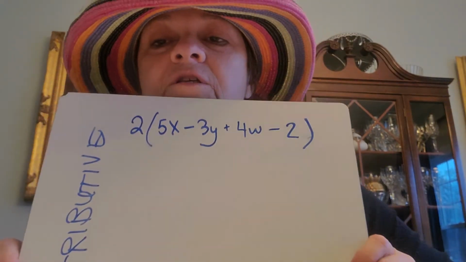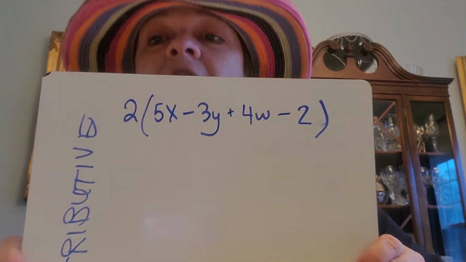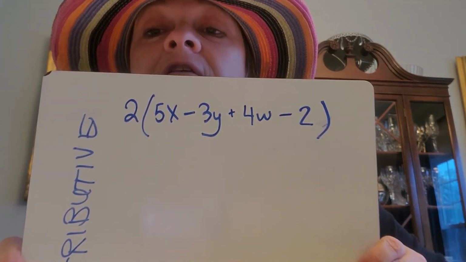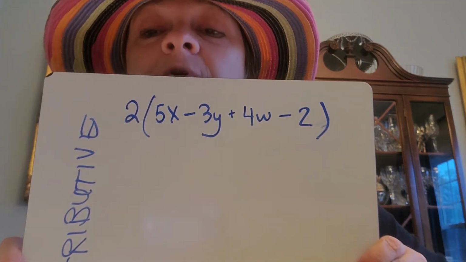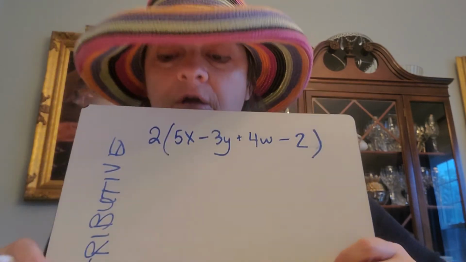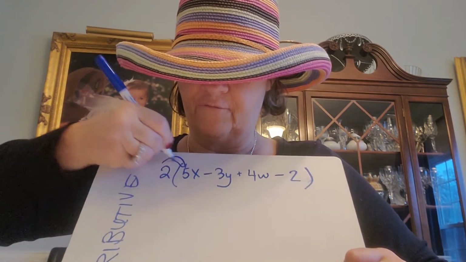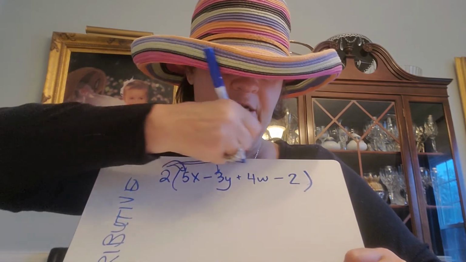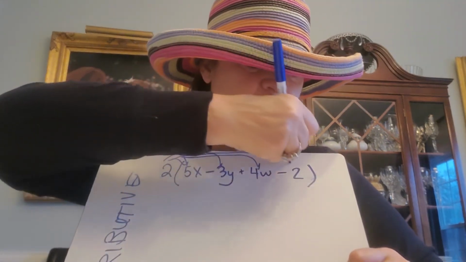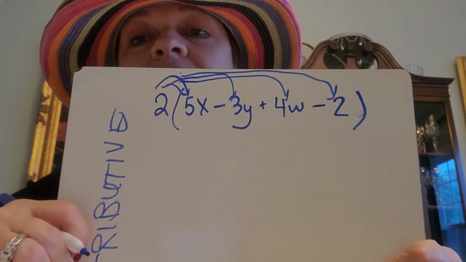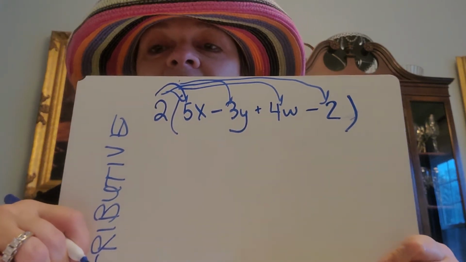Okay, so this one looks longer. It's 2 times the quantity of 5x minus 3y plus 4w's minus 2. So every single one gets doubled, gets multiplied by 2. All right, so go ahead and write your answer down for this one, and then we'll be done.